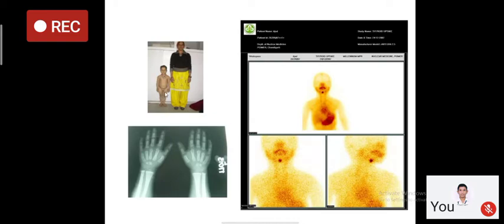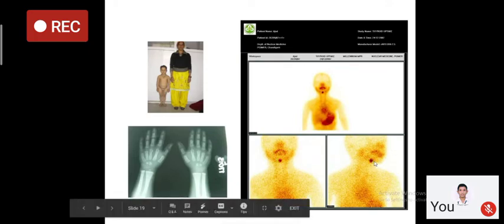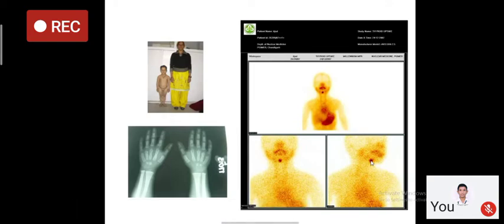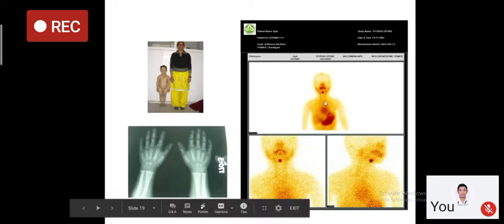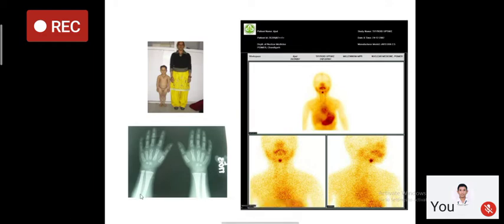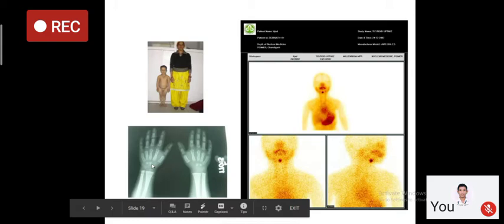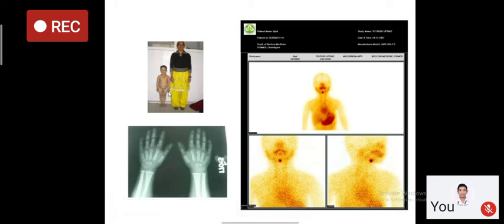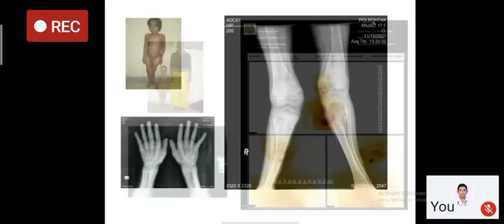See this child who has come to us, and on evaluation it has been found that this child has an ectopic thyroid gland. This is a technetium uptake scan, which we have discussed during the thyroid classes. Normally the thyroid should be visible here, but the thyroid gland is present in the lingual area. Also, if you see, the bone age is only 2 or 3 years, while the child's chronological age is 7 years. So the child is short. Now he has been on follow-up for the last 10 years. He has attained a good amount of height just on replacement therapy with thyroid hormones.